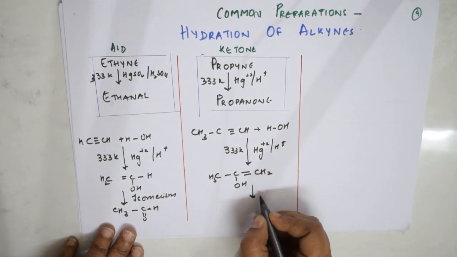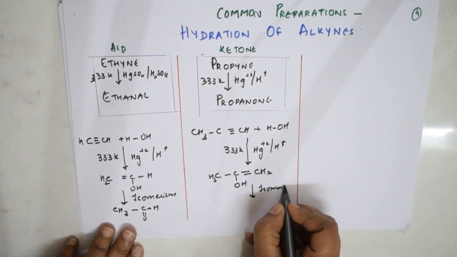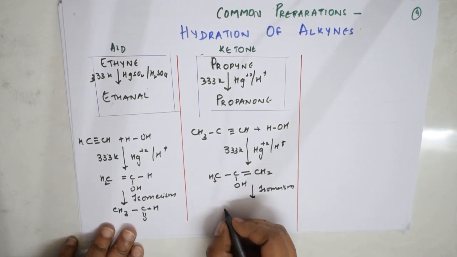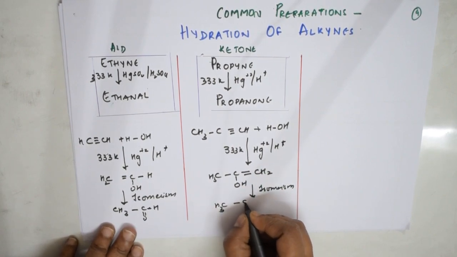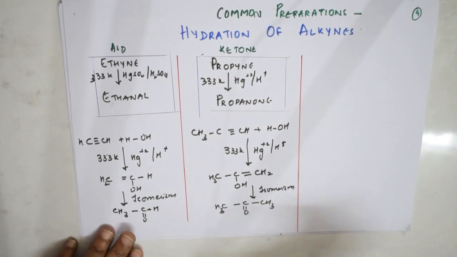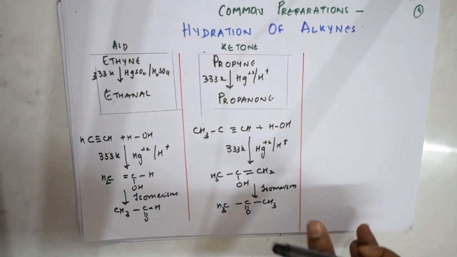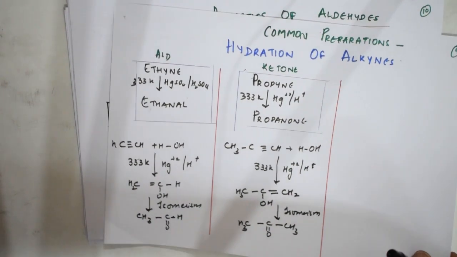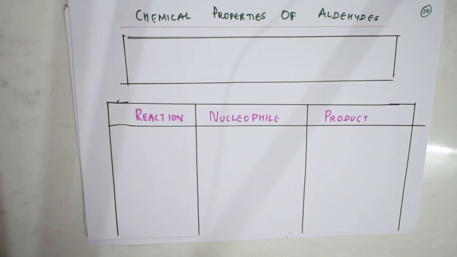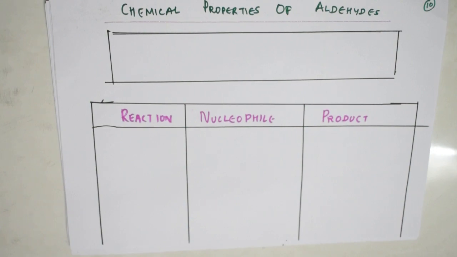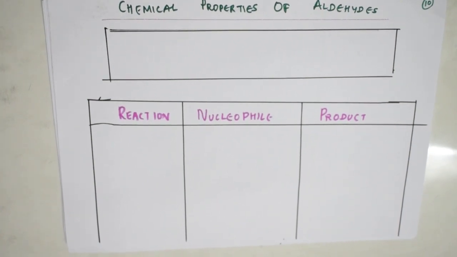Done. This further undergoes isomerism, and what do you get? This bond is going to shift here, this H is going to shift here. You're going to get CH3, C double bond O, CH3. This is fine, students. I think this is clear. Hydration of alkynes. Now, preparations of aldehydes, ketones, acids are over. Now, let us come and see the chemical properties of aldehydes, ketones and acids in a very different and unique way.